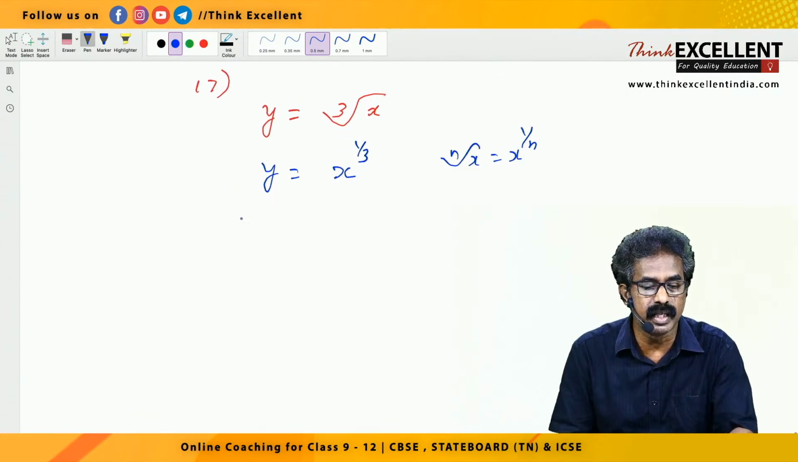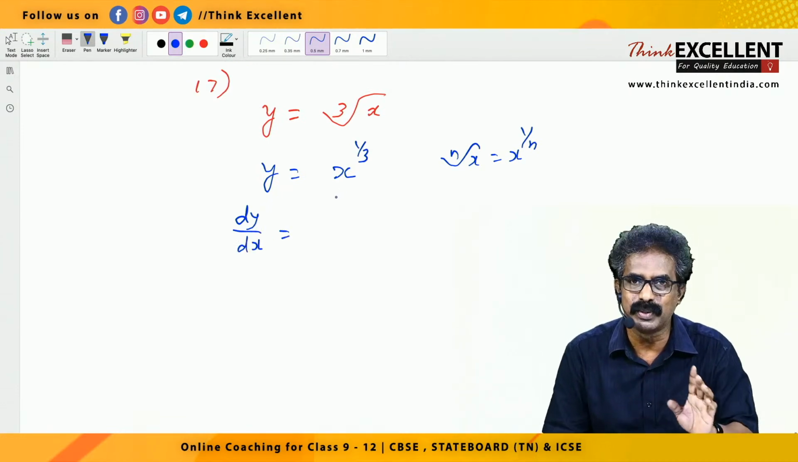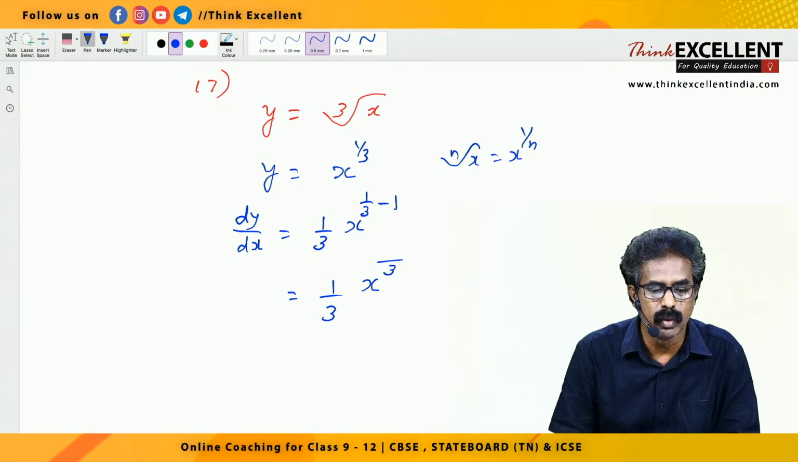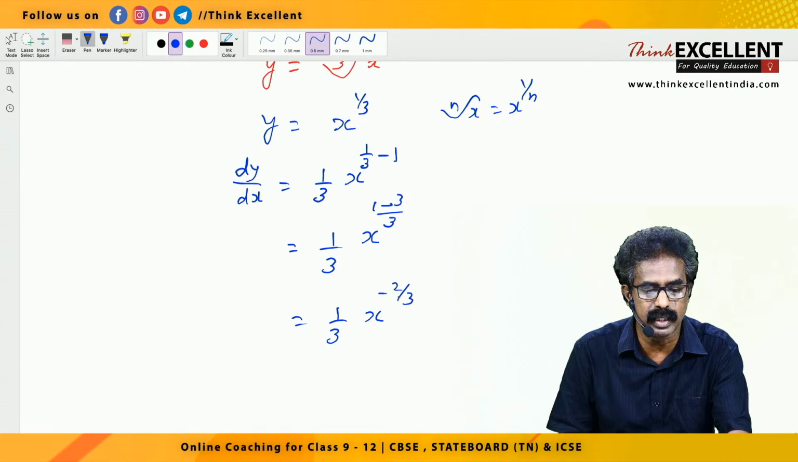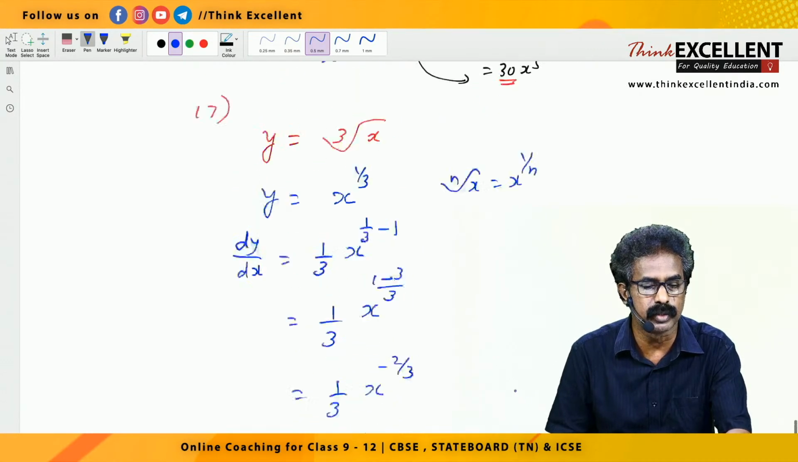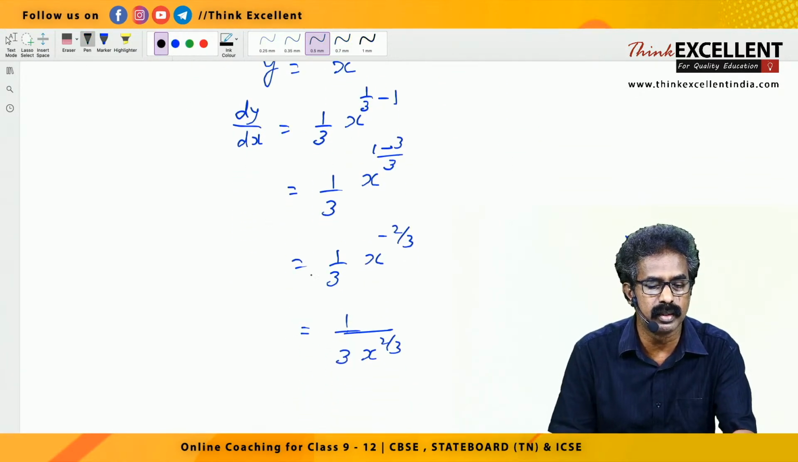Now we differentiate. dy by dx equal to x raised to n type. See, just one formula we are using here, right? X raised to n, derivative n into x raised to n minus 1. So you are getting 1 by 3 x raised to, take 3 as LCM, 1 minus 3 into 1, it is minus 2. So you are getting 1 by 3 x raised to minus 2 by 3. Negative power, you can bring it down. 1 by 3 into x raised to 2 by 3. Hope you understood this one, right? So this is question number 17. Note down that one.